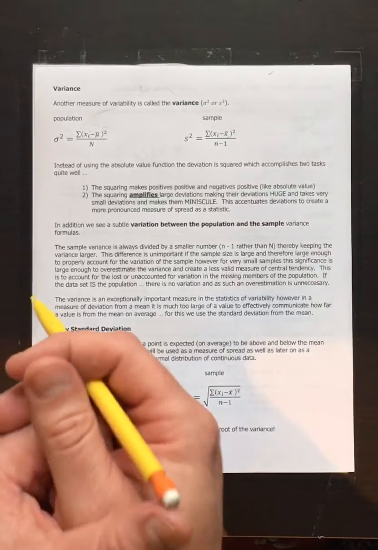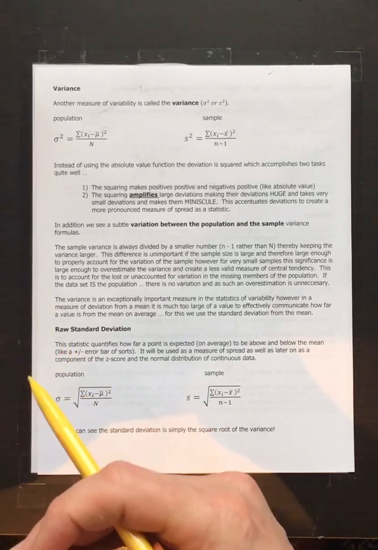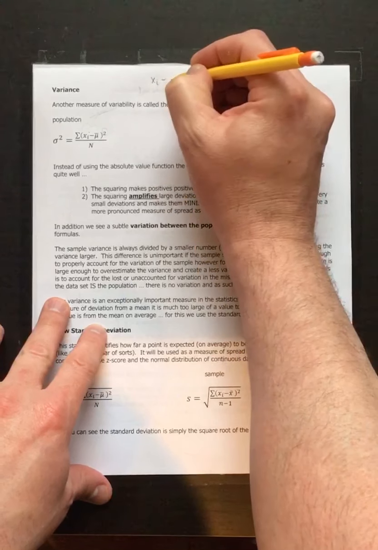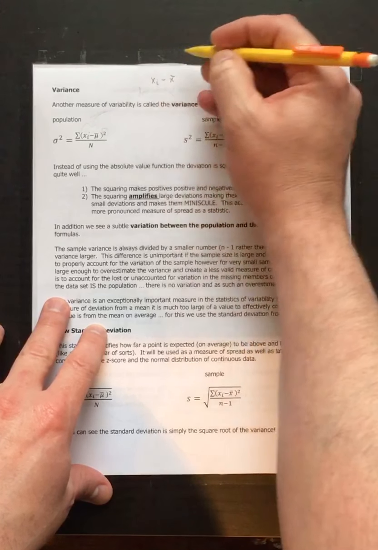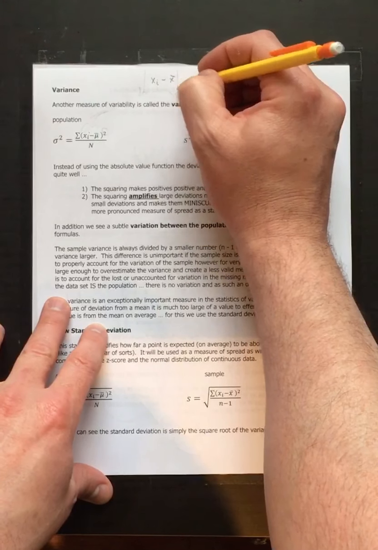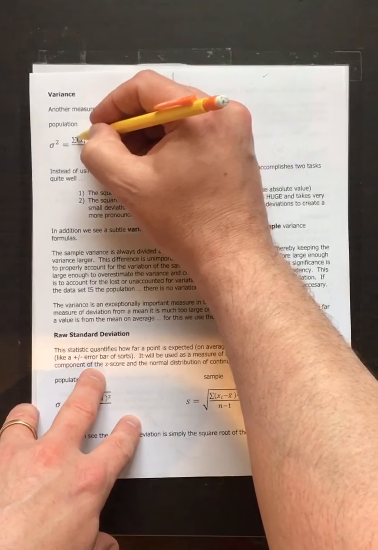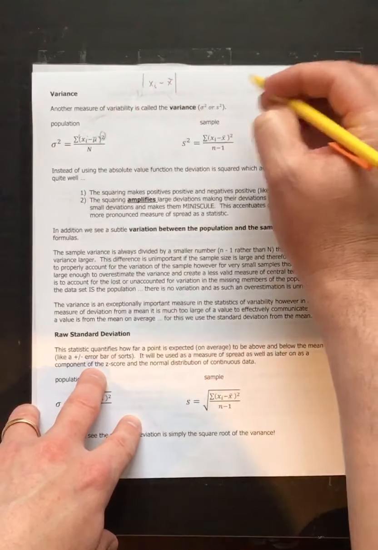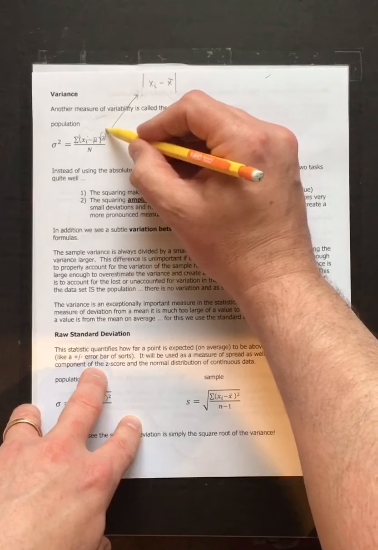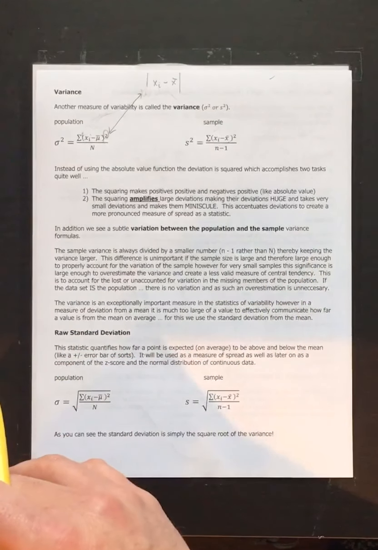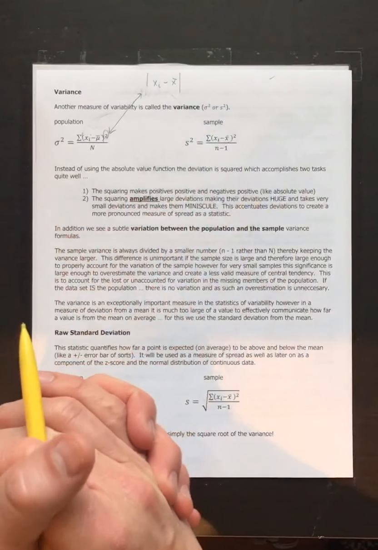Okay, so what we do instead is we look at a variation on the theme. Instead of using an absolute value function, we still use a deviation. We take an individual data point, we subtract the mean. But instead of doing an absolute value to take away the problem of the negatives and the positives adding to 0, we use something called a squaring function. Now, squaring an absolute value does almost exactly the same thing. As far as positives and negatives, it does exactly the same thing. So by squaring it, we accomplish the same thing.